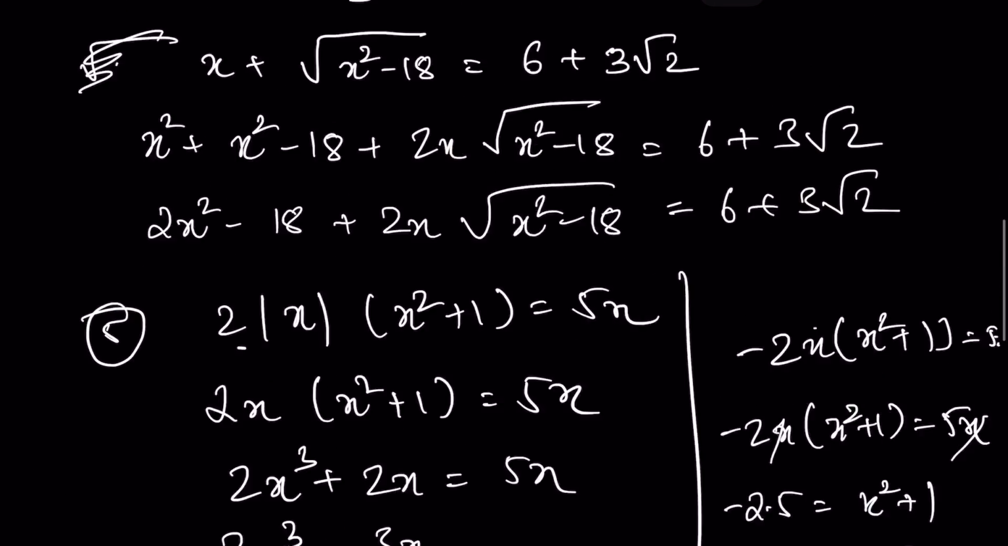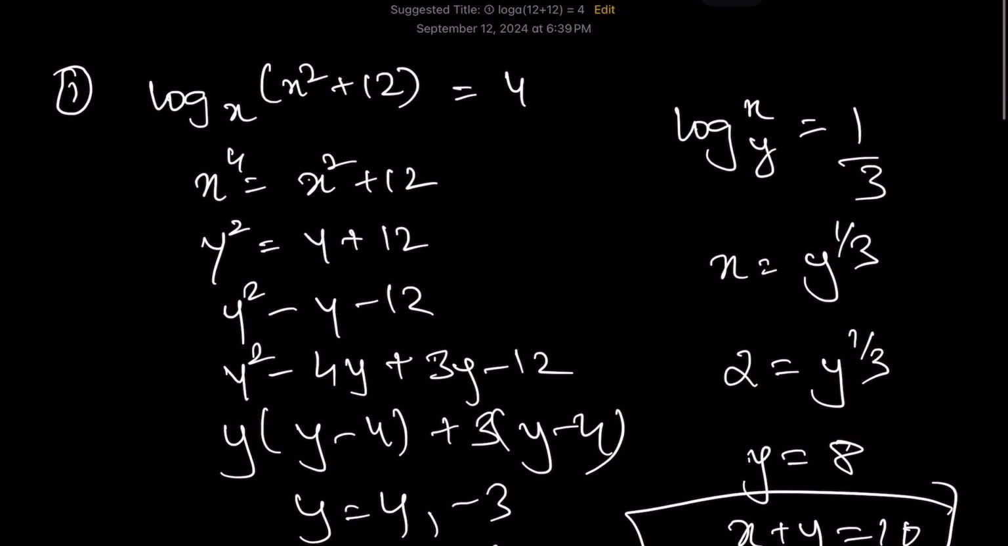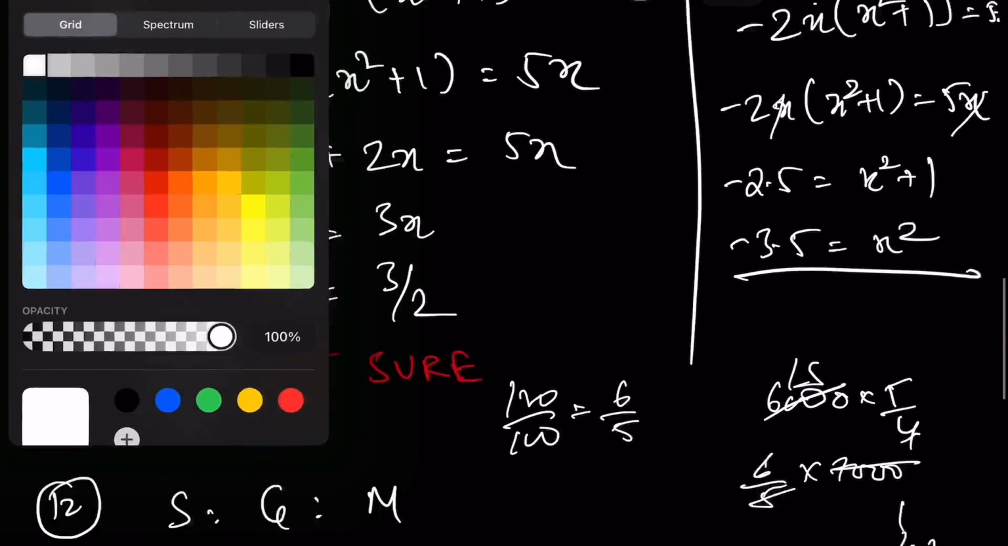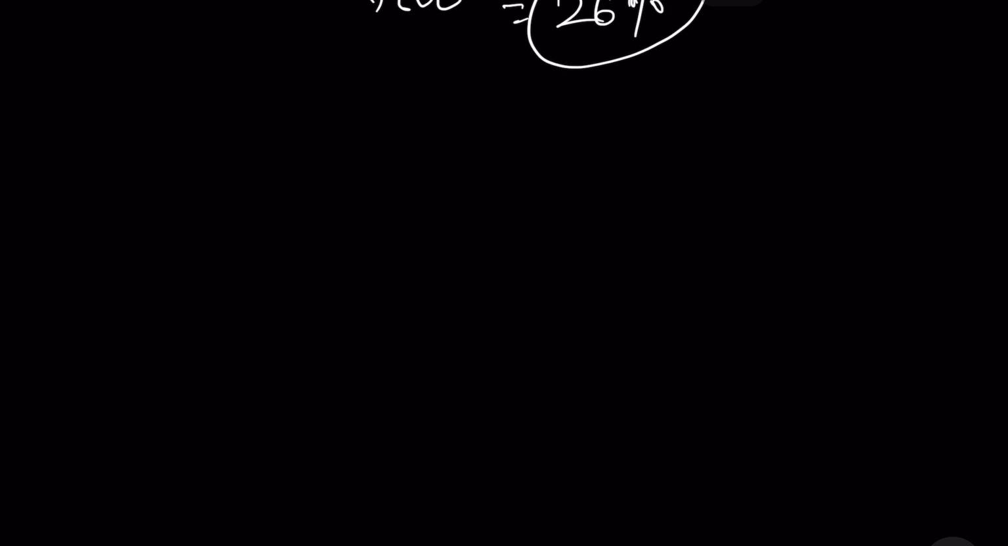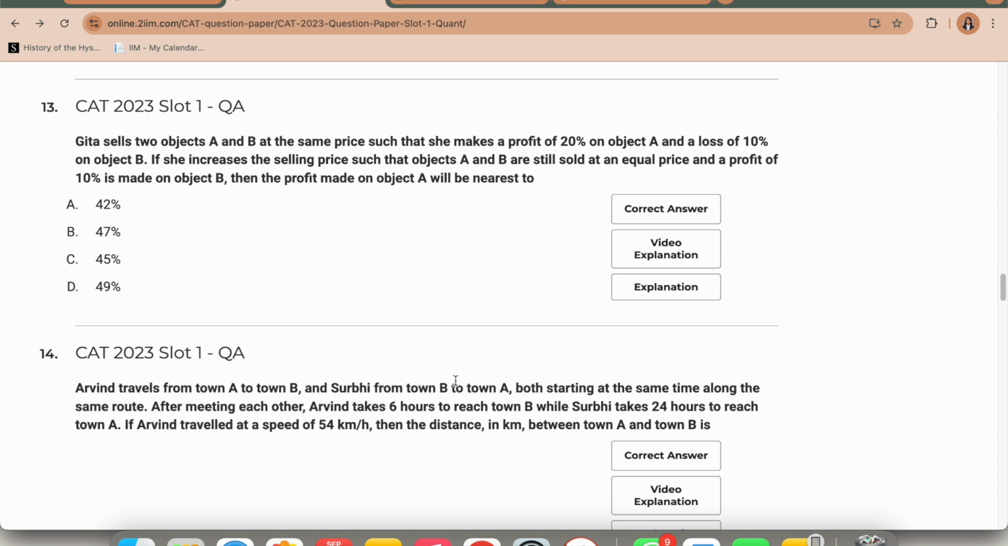So far, how many have I attempted? I have attempted only 3 questions. ठीक है. How much time has elapsed? 8 minutes are gone. I have attempted only 3 questions. ठीक है. Okay, no problem. Now see, Sita and Geeta. Now this is question 13. Okay, we're done with question 12.